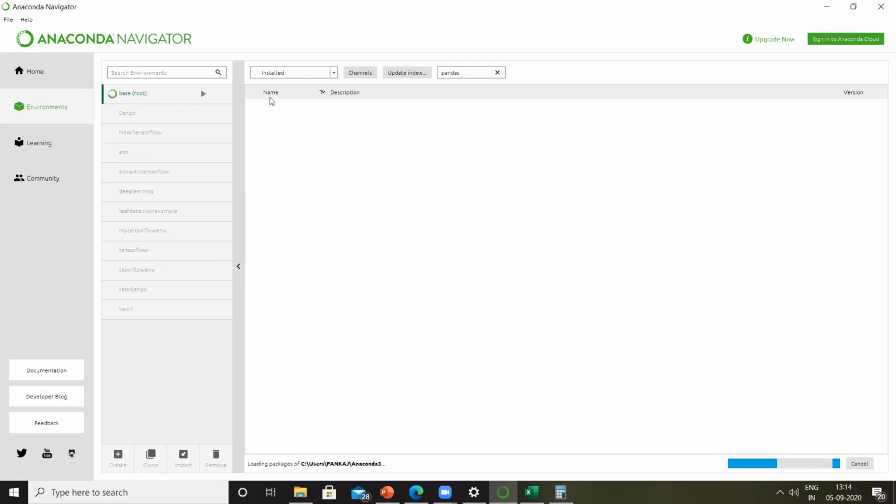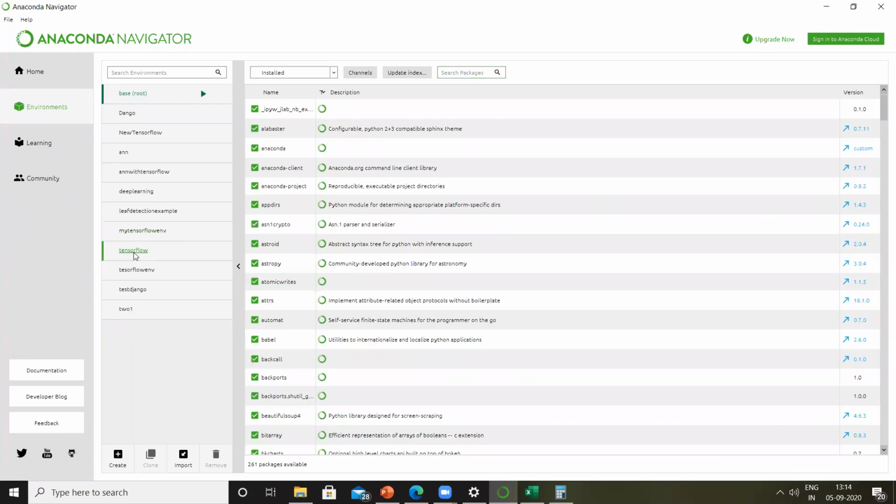I think I'll have to update this. But what you'll realize is, once you install the package, under the installed packages, okay, I know what happened. My bad. So here pandas was already selected in the search. So let me go back to the TensorFlow environment and I have removed this search package. And now you will see all the installed packages in this particular environment.